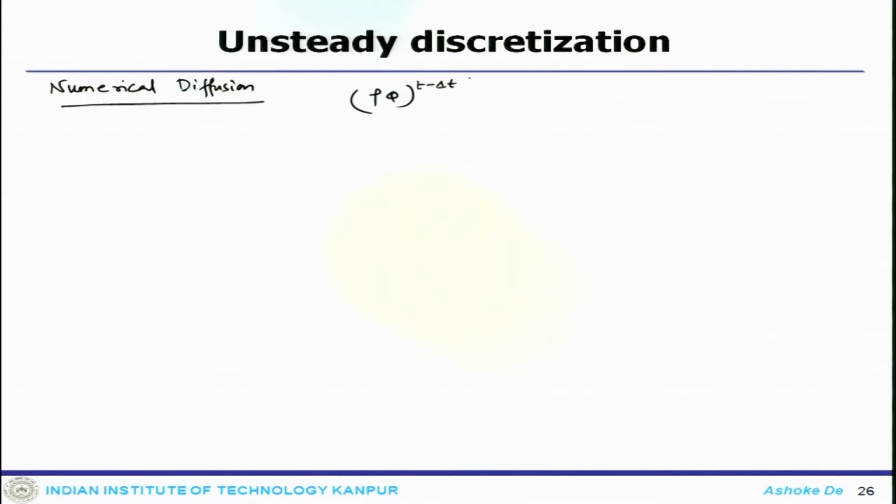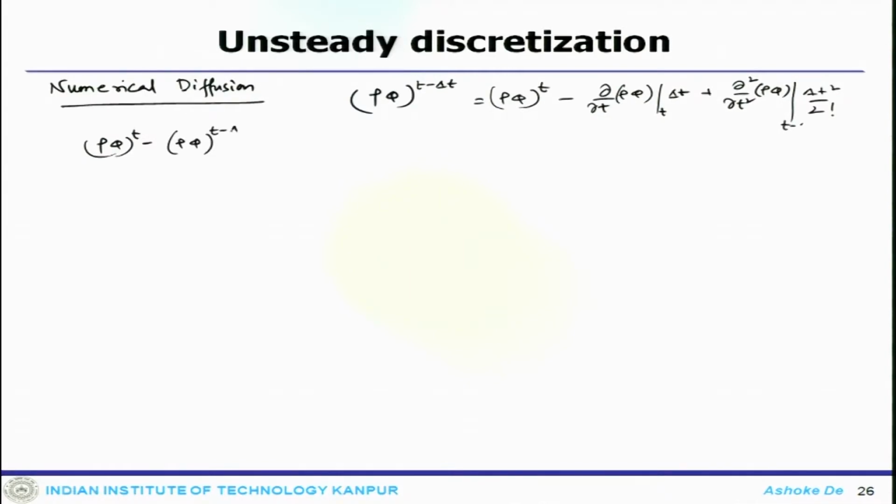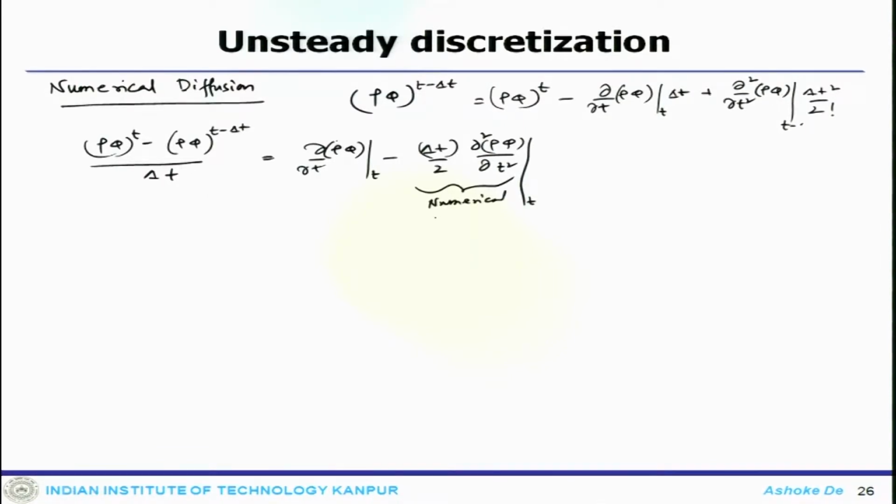So, if you use a Taylor series expression for this, it is like rho phi at t minus del t equals rho phi at t minus delta t del rho phi by del t plus delta t square by factorial 2 del 2 rho phi by del t 2, like that, and then if you rearrange the terms, rho phi at t minus rho phi at t minus delta t, divided by delta t, gets you del rho phi by del t at t minus delta t by 2 del 2 rho phi by del t 2 at t, which is the numerical diffusion term.